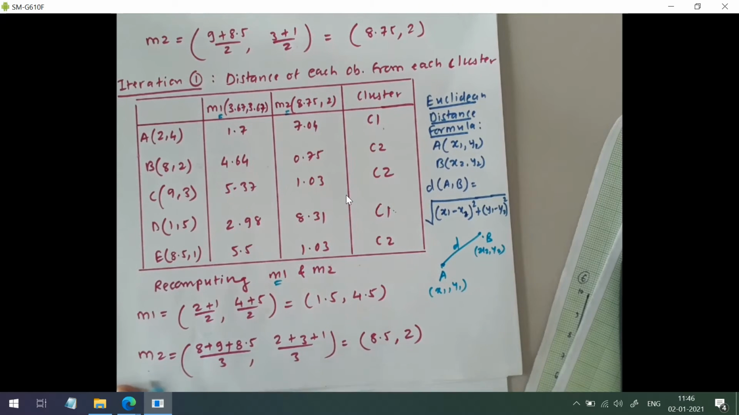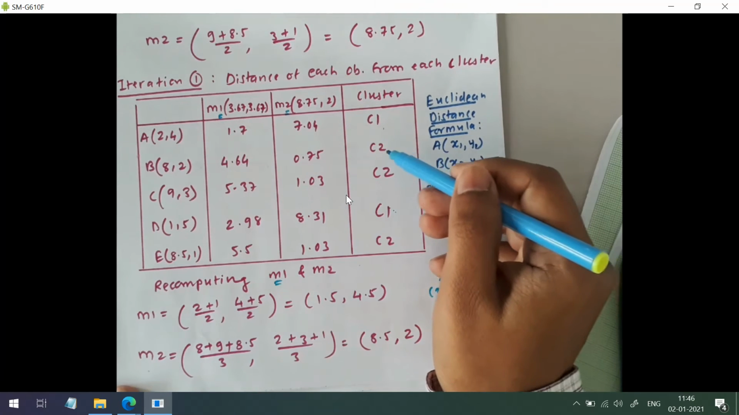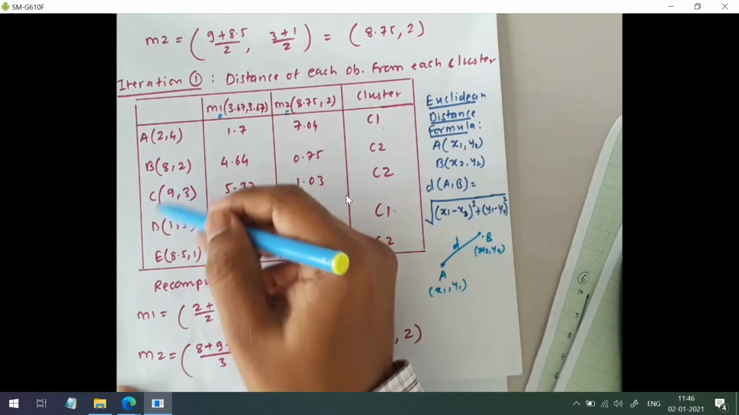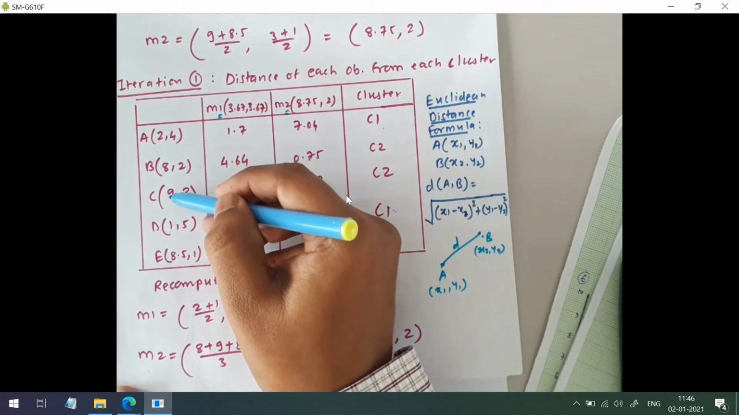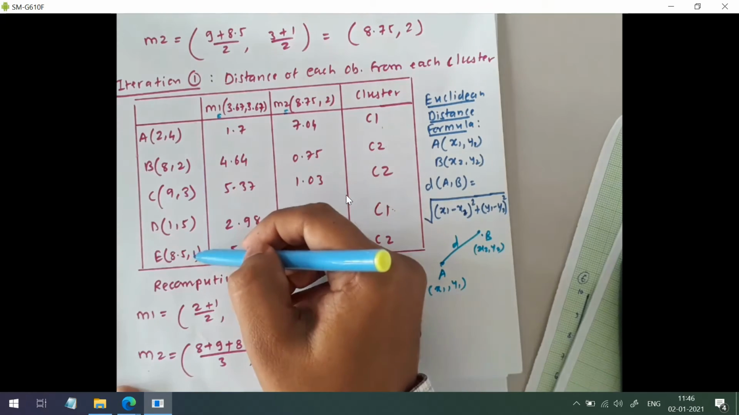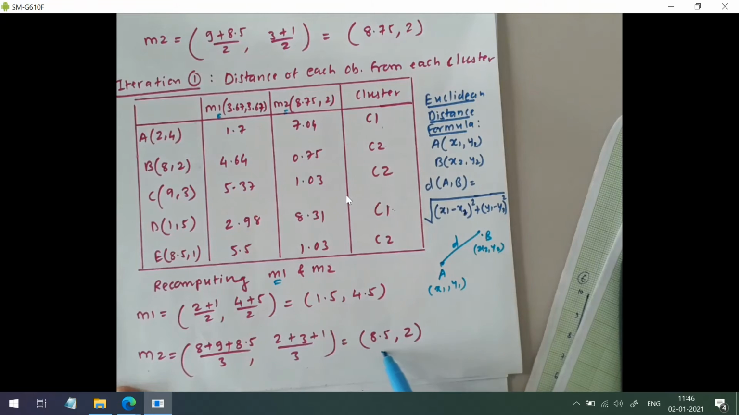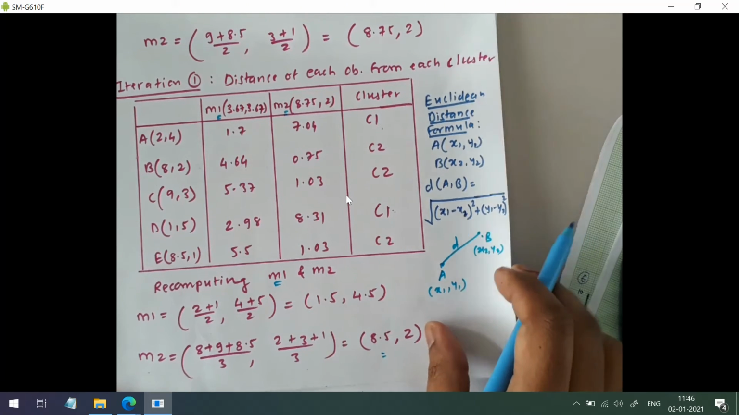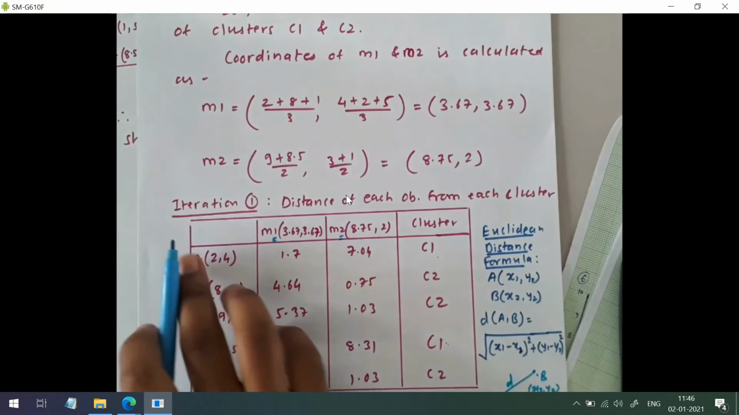Then for M2, in cluster 2 we have three observations: B, C and E. So 8 plus 9 plus 8.5 divided by 3, then 2 plus 3 plus 1 divided by 3, and this is the coordinate of the new centroid. So this is our iteration 1.